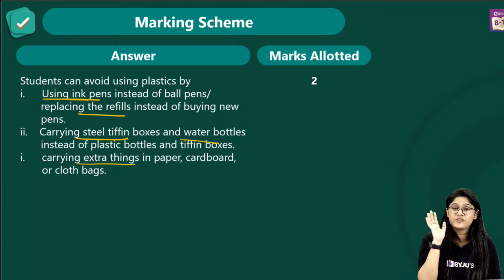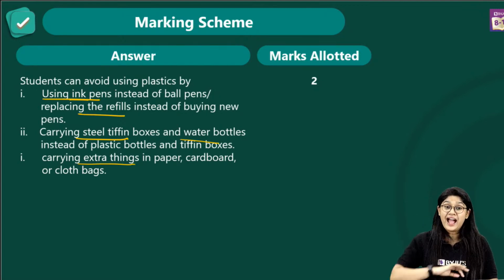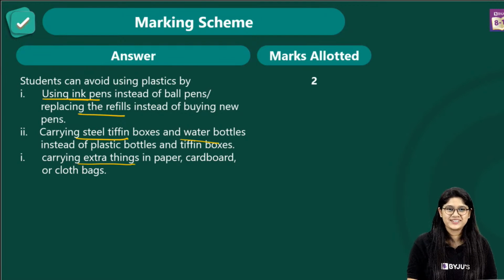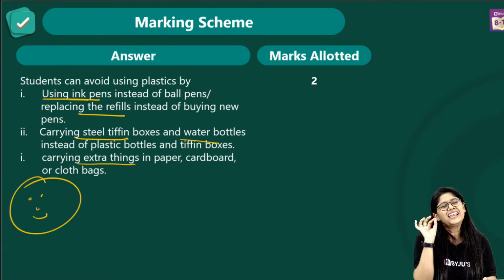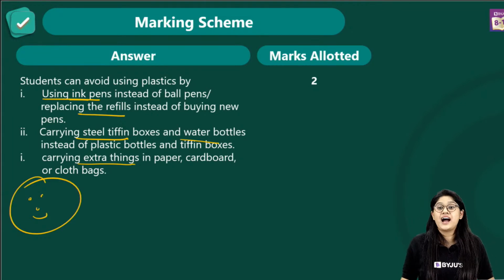Yes, I always buy the refills. Whatever pen I have, I buy the refills. And for a very long time, I used to use the ink pen. I still use the ink pen. So yeah, we can do that. As a student, of course, we can take some responsibility for our environment, right? A little bit of responsibility will be really very good. Using the 3 R's, yes. That's cool.